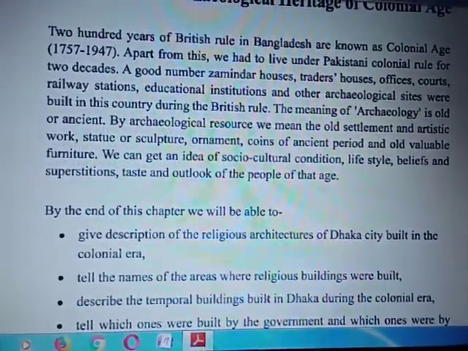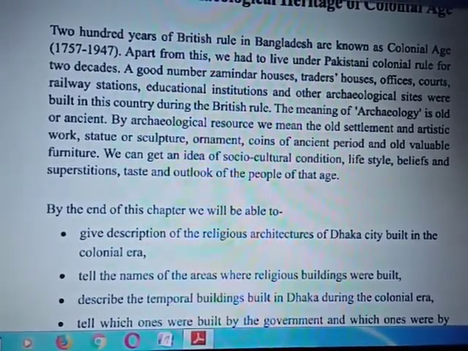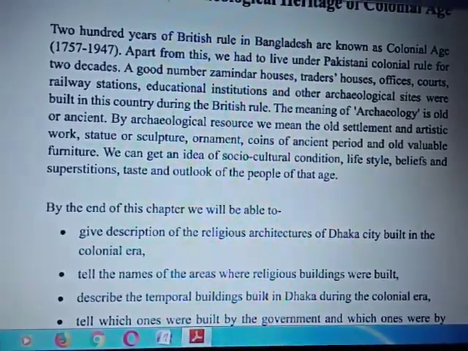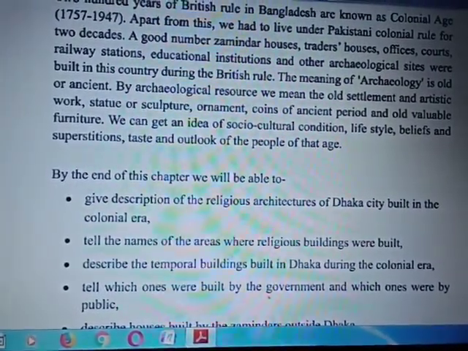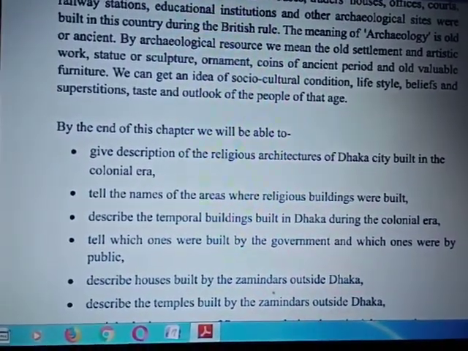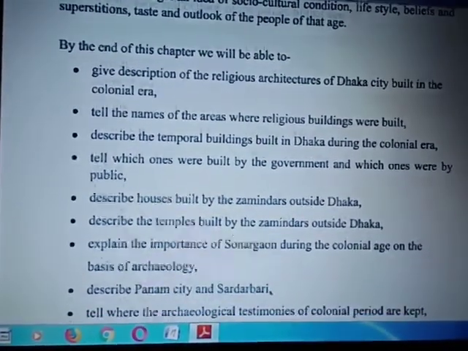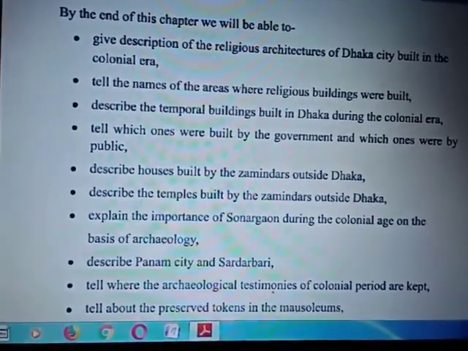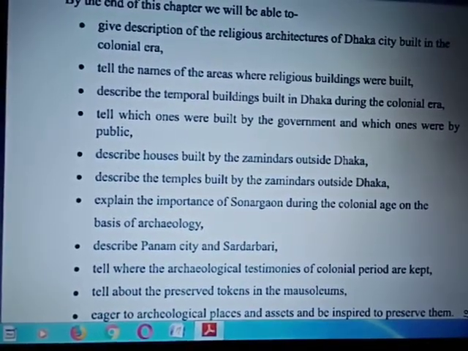The meaning of archaeology is old or ancient. By archaeological resource, we mean the old settlements and artistic work, statues or sculptures, ornaments, coins of ancient period, and old valuable furniture. We can get an idea of the socio-cultural condition, lifestyle, beliefs and superstitions, taste, and outlooks of the people of that age. At first, we will go to the first lesson.